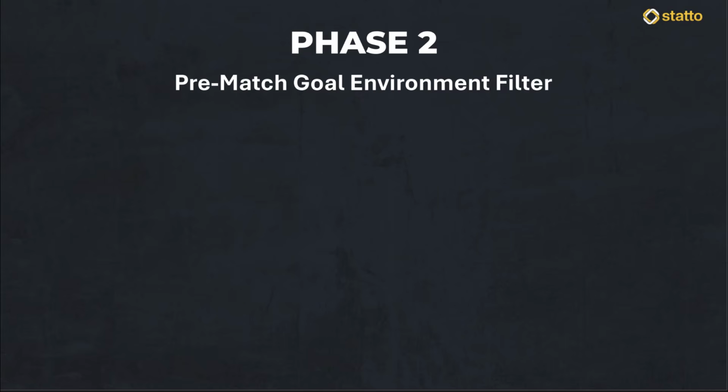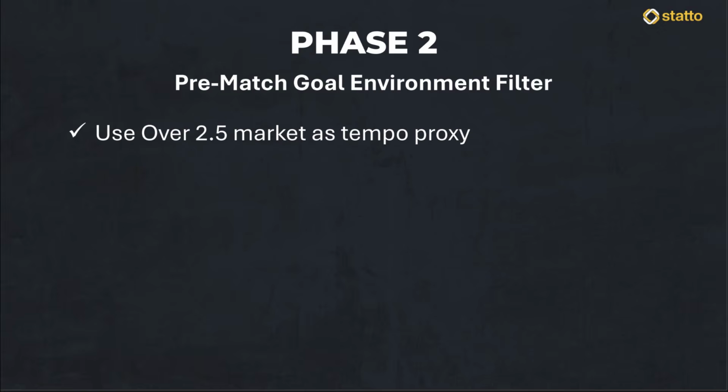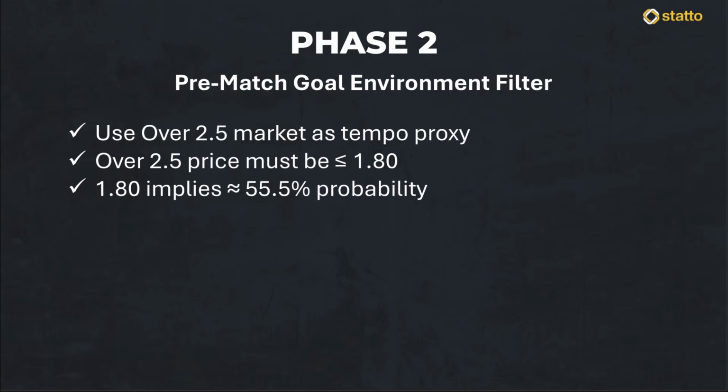What most people do wrong is they look at first half stats in isolation, forgetting that the first half is just the first segment of a wider scoring environment. How we approach this correctly is by using a very specific filter on the Betfair exchange. We only look for matches where the over 2.5 goals market is priced at 1.80 or lower. This price tells us that the implied probability of seeing at least 3 goals is approximately 55.5% or higher.